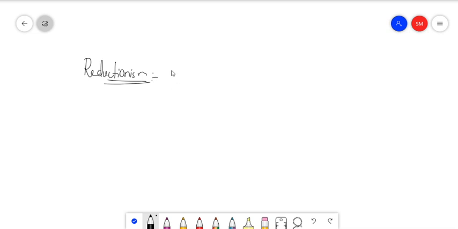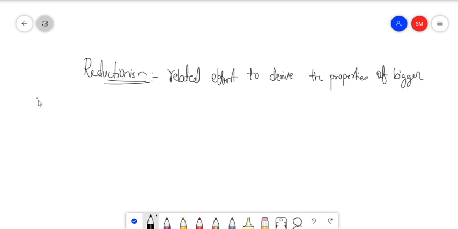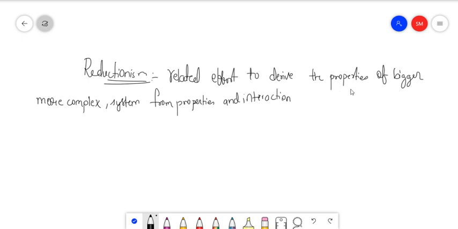See, it simply means it is a related effort to derive the properties of bigger, more complex systems from the properties and interactions of its constituent simpler parts. This is called reductionism.